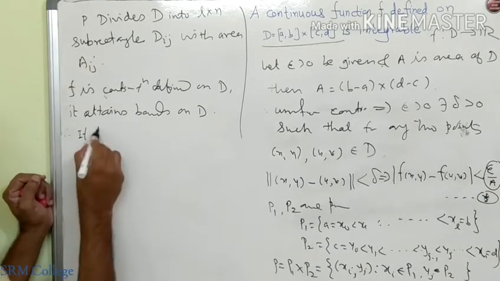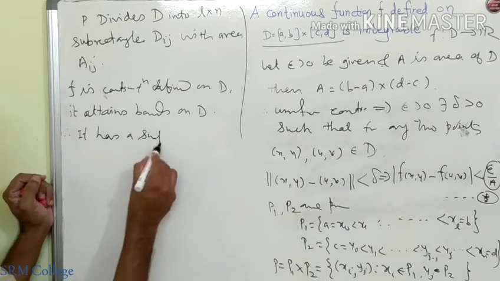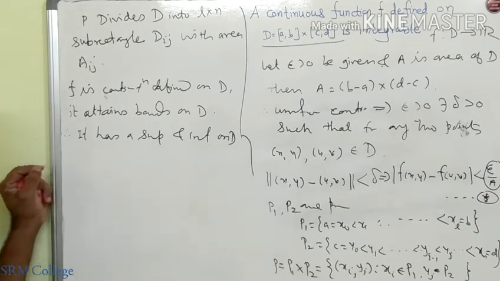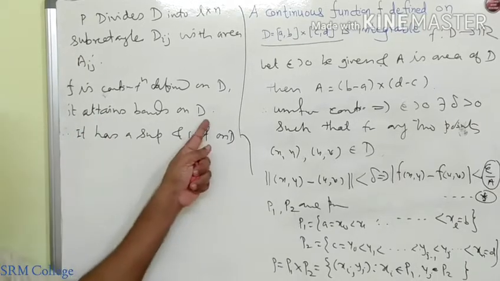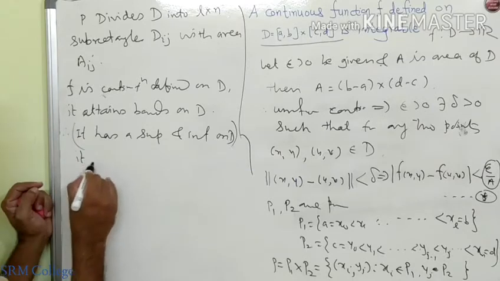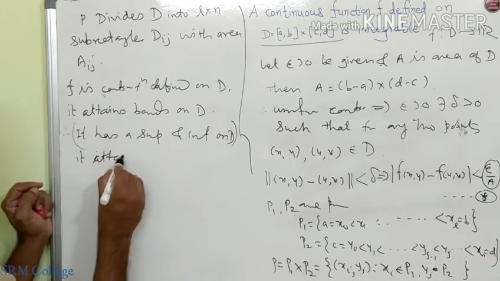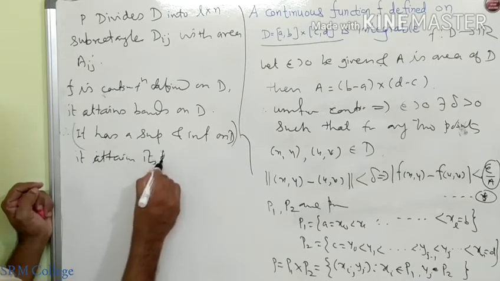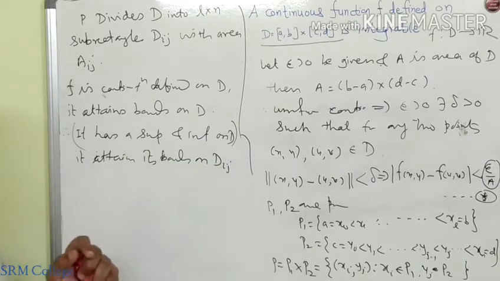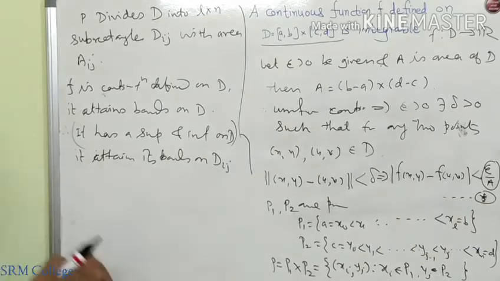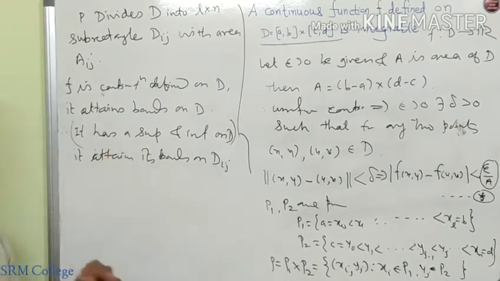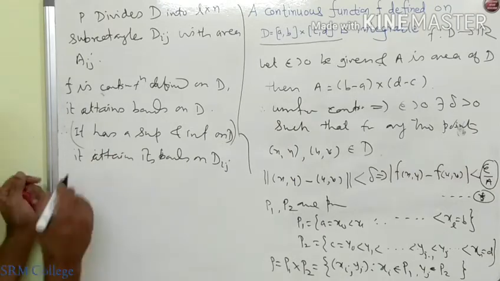Therefore, it has a supremum and infimum on D. So if it attains its bounds on D, then it attains its bounds on each Dij. As the function attains its infimum and supremum on the whole of D, it will attain its bounds on each Dij.